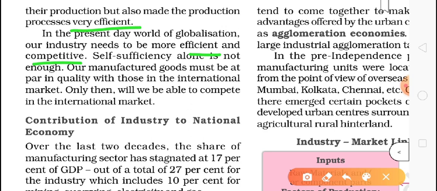Alone is not enough. It means if our industries are making products only for our own need, it is not enough. We need to manufacture goods for different countries, for the international market also. Only then will we be able to compete in the international market. Okay, I hope you got it.